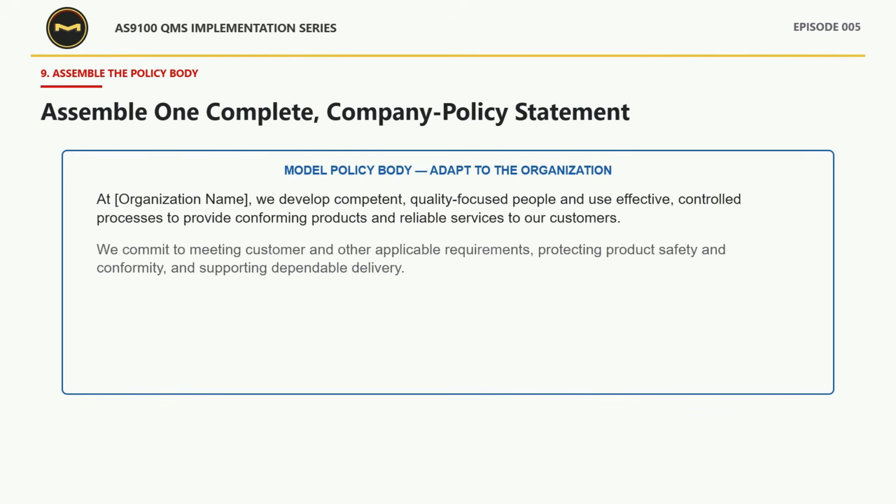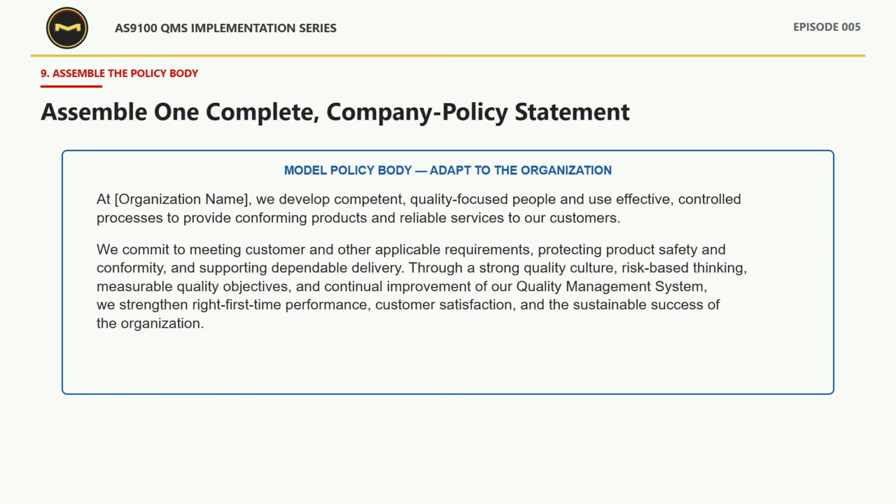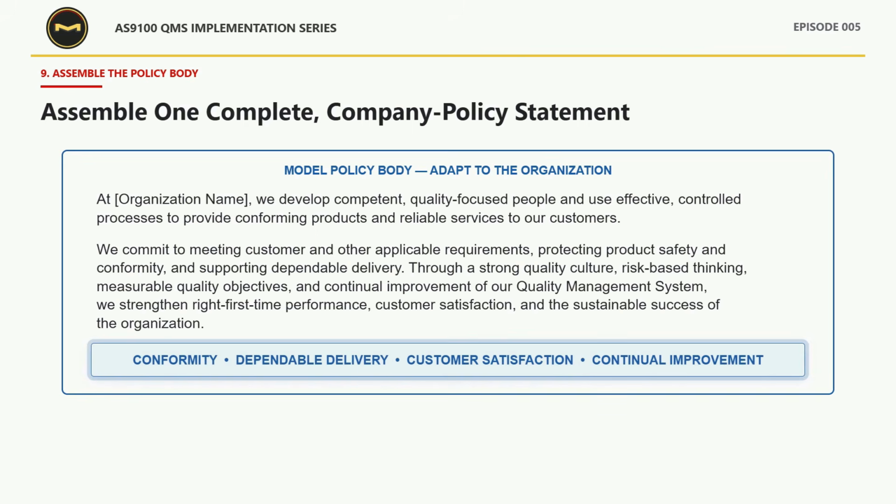It is a unified commitment that identifies the organization, addresses customer and other applicable requirements, connects quality culture and risk-based thinking to controlled processes, and commits to continual improvement. The model shown here is deliberately company-neutral, so replace the organization placeholder and adapt every commitment to the organization's real products, services, risks, priorities, and strategic direction. At this point, the policy body is complete.